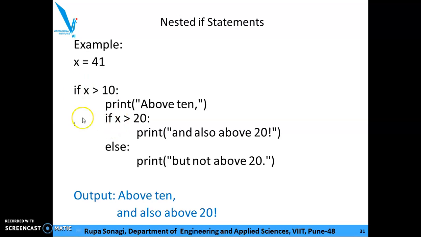So this if is under this if, that is called as nested if. If x is greater than 20, you have to print and also it is above 20. And if it is not, else condition, but it is not above 20. Okay. So obviously the result is it's above 10, also above 20.